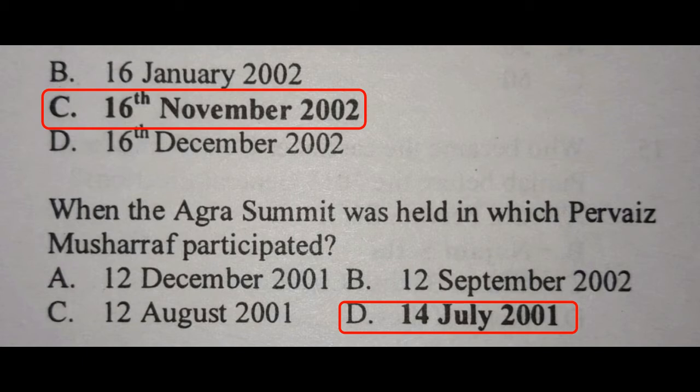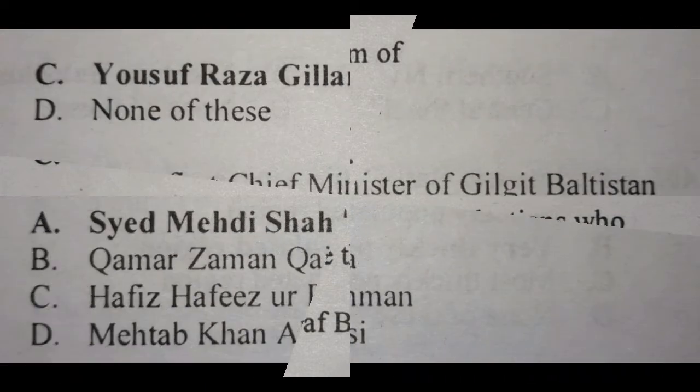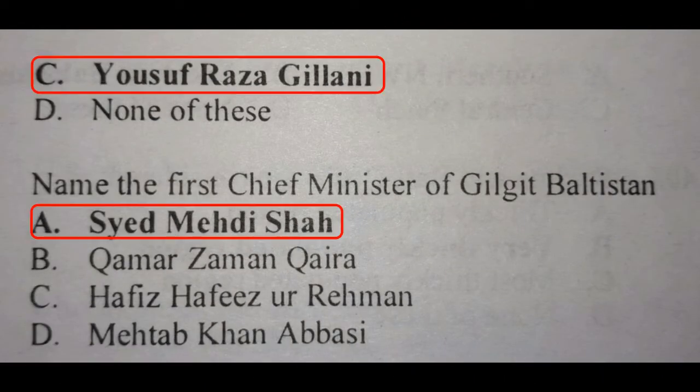Question: When was the Agra summit held, in which Pervez Musharraf participated? Answer is 14th July 2001. Question: The presidential referendum of Pervez Musharraf was held on. Answer is 30th April 2002. Question: After the 9th general elections, who of the following became the Prime Minister of Pakistan? Answer is Yusuf Raza Gilani.